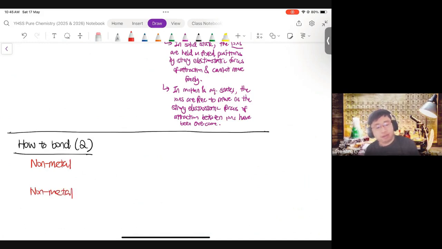Both are non-metals, so you could not possibly have one of them lose a valence electron. They don't want to do that. They want to gain valence electrons if they could. But since both are non-metals and both would like more valence electrons, they could just make do and share valence electrons with one another.